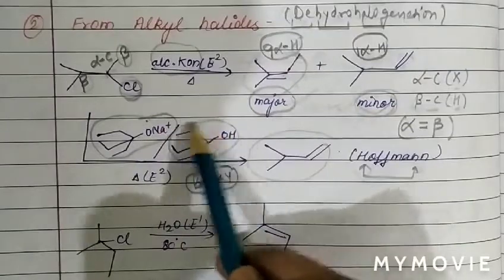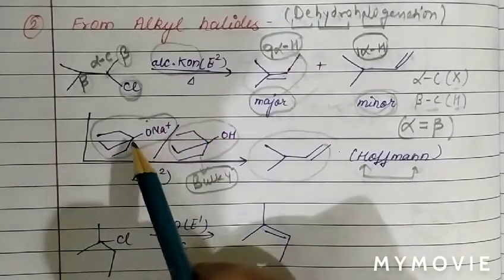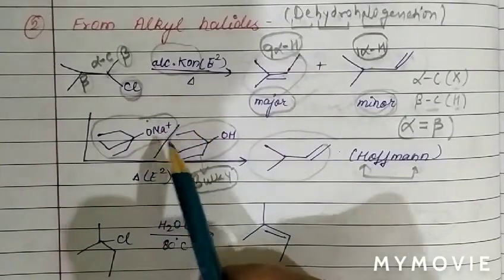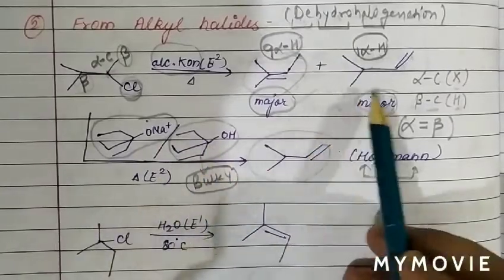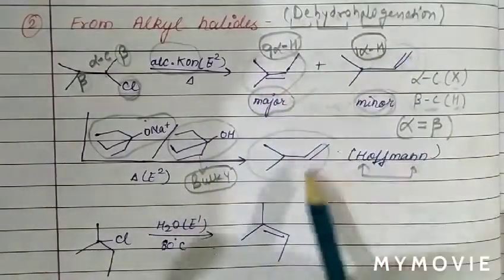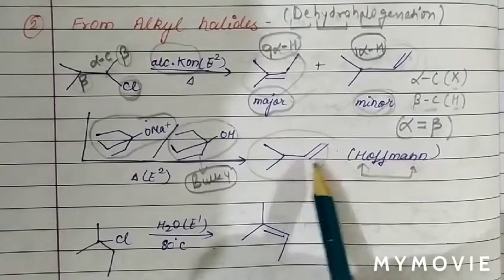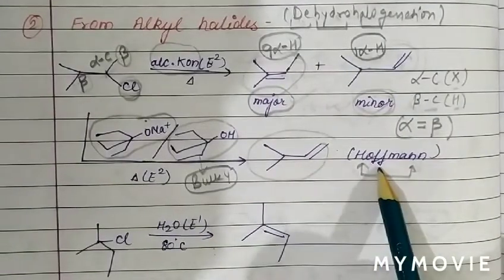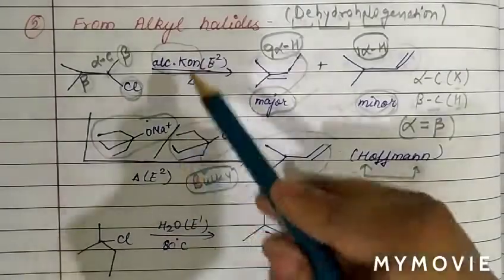But if we use a bulky base, like tertiary butoxide and tertiary alcohol, then the minor product obtained according to Saytzeff will become the major product, and this reaction we call Hofmann elimination. So these two reactions follow